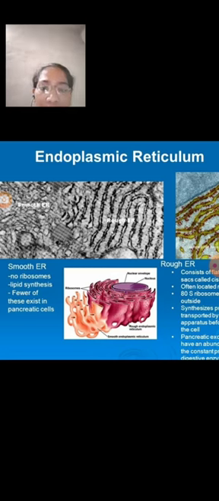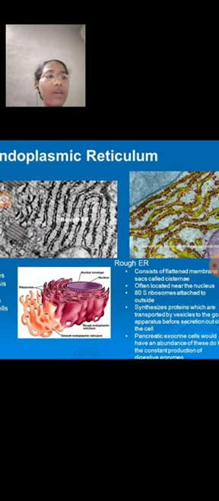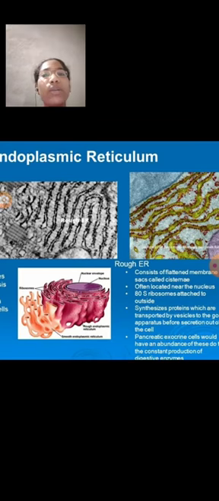This is the smooth endoplasmic reticulum. Here no ribosomes are present, and ribosomes are not attached to the membrane of this type of endoplasmic reticulum, so its surface is smooth. It occurs especially in cells which are almost inactive in protein synthesis.